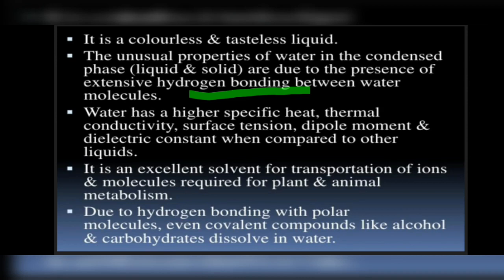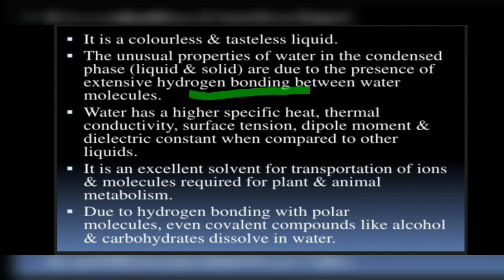Water has a high specific heat, thermal conductivity, surface tension, dipole moment, and dielectric constant when compared to other liquids. All these properties are because of the hydrogen bonding between the water molecules. It is an excellent solvent for transportation of ions and molecules required for plant and animal metabolism.